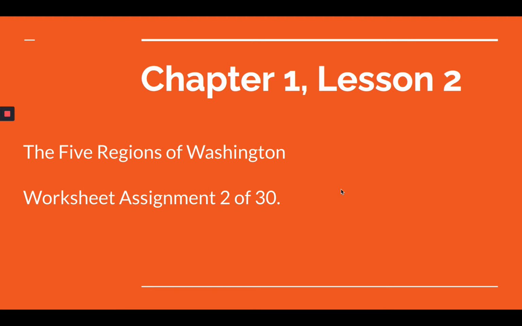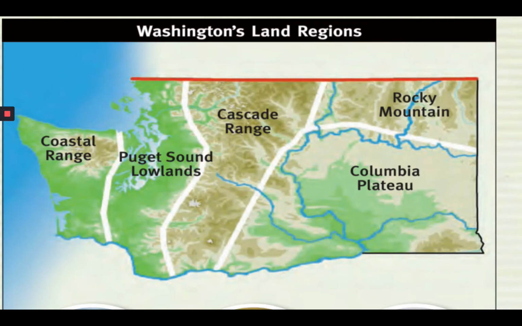This is Chapter 1, Lesson 2, and it's a worksheet assignment. We're doing about a worksheet a week because, again, there's 30 of them, and so this is our second of 30 worksheets that we have to do in order to get the Washington State History credit. Chapter 1, Lesson 2 focuses on the 5 regions of Washington, shown by this map.